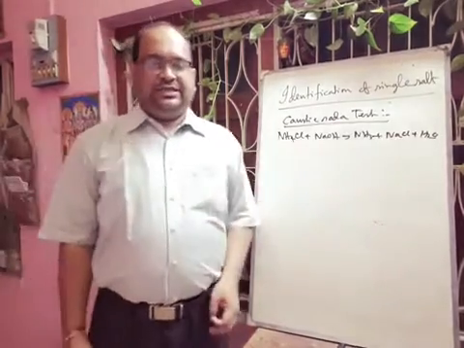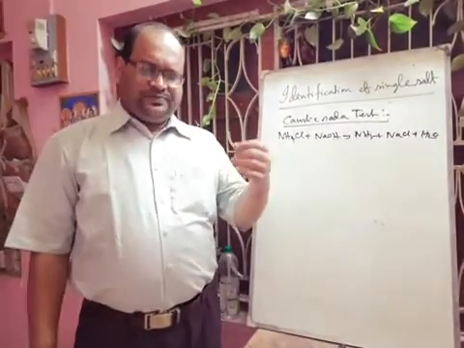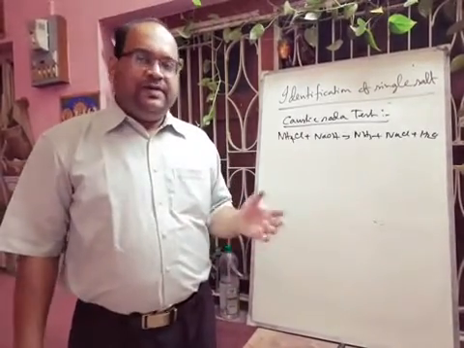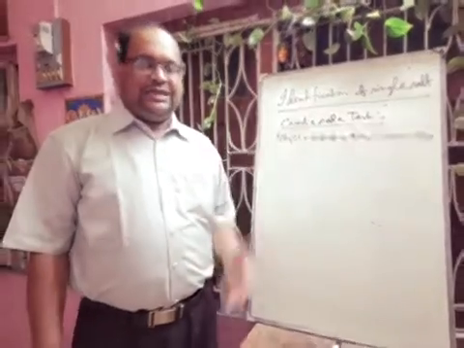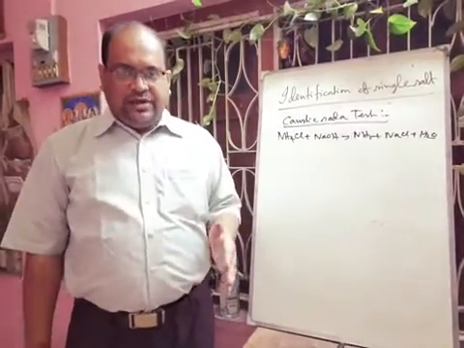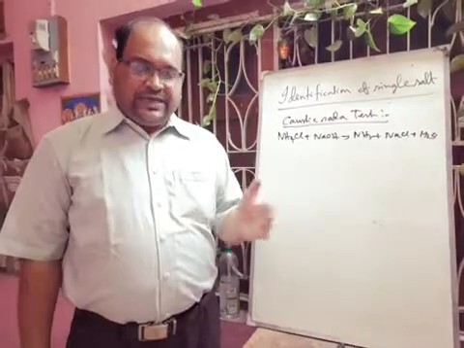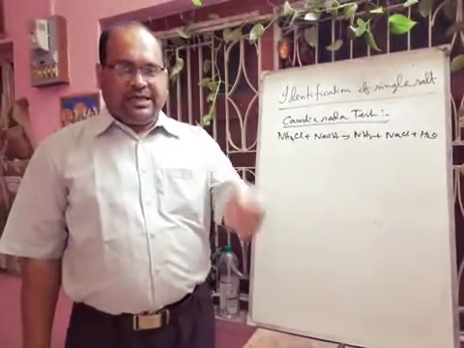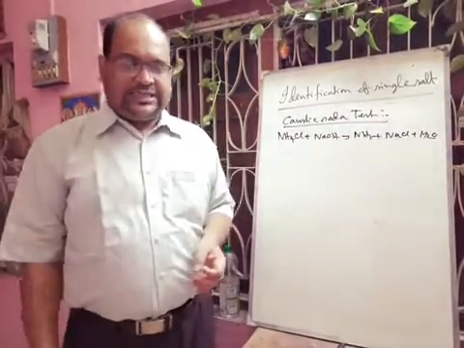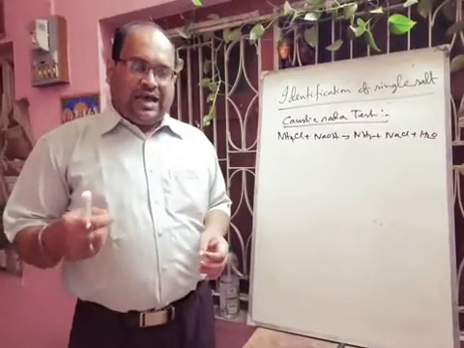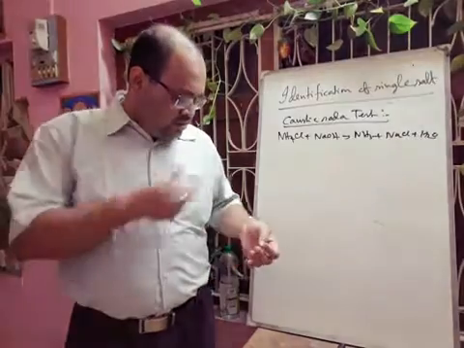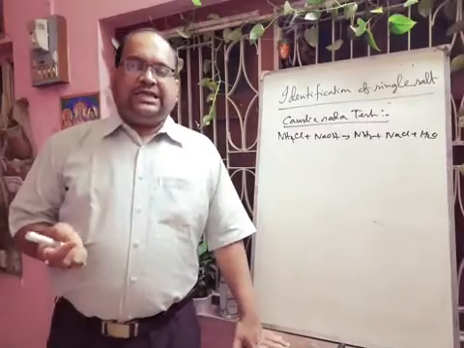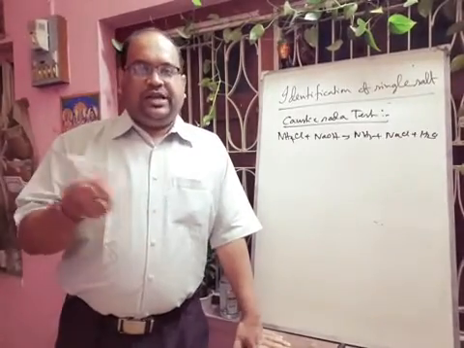Next is the dilute sulfuric acid test. Already you have an idea from the class test that if we add some dilute sulfuric acid to a carbonate, definitely there will be formation of carbon dioxide gas that turns lime water milky. But if you take sulfite, that means the SO3 2- group, then if you add dilute sulfuric acid, there is formation of sulfur dioxide gas. Sulfur dioxide gas will turn the lime water milky, as well as decolorize the KMnO4 solution and turn the acidified potassium dichromate from orange to green.